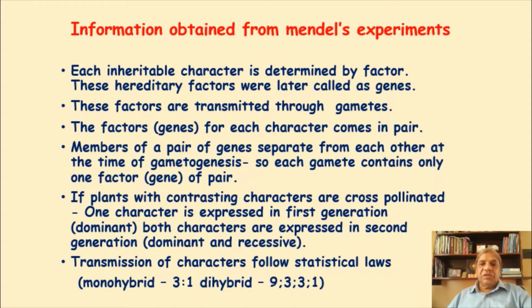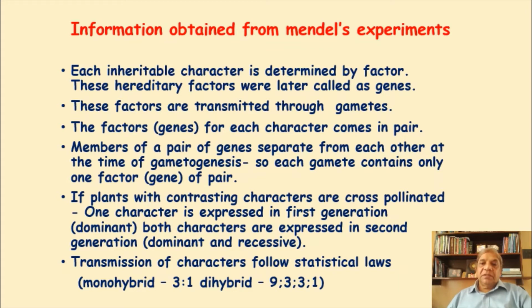When plants with these two contrasting characters are crossed, the offspring which result from this cross-pollination are called monohybrid.